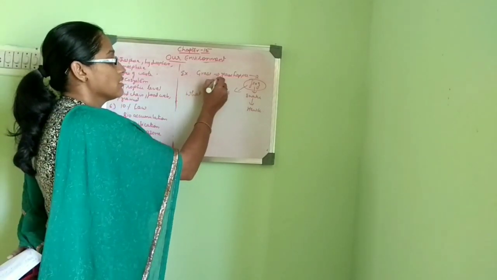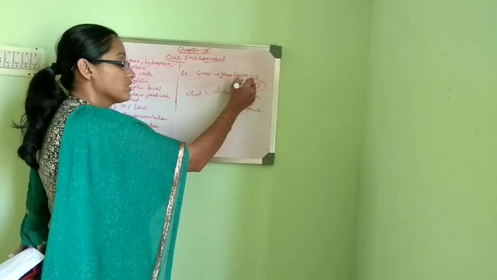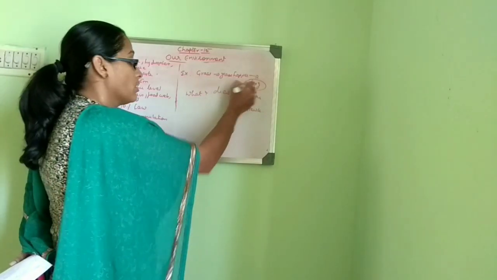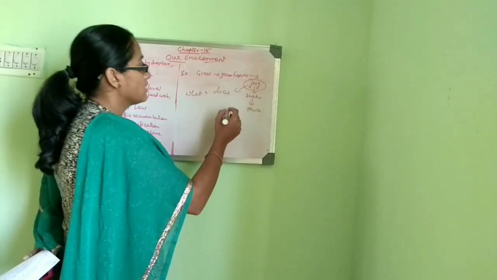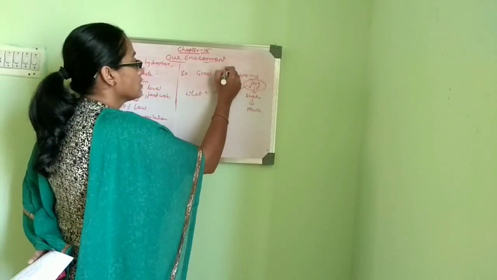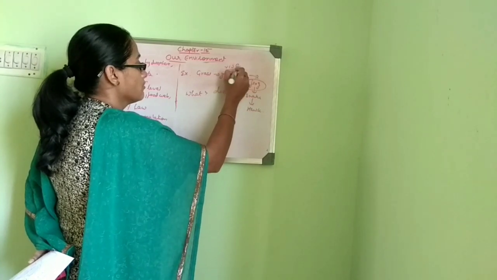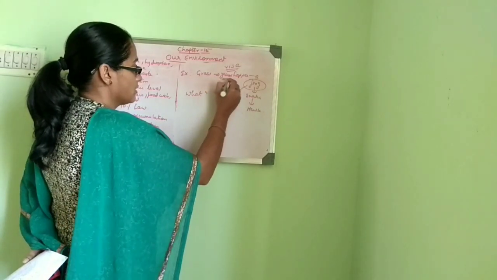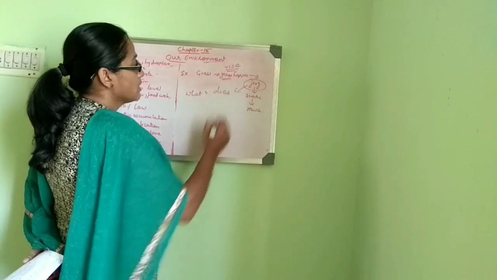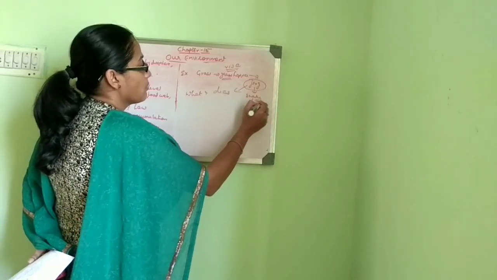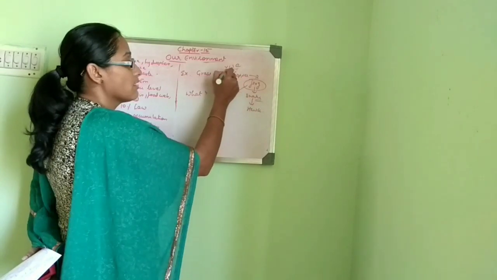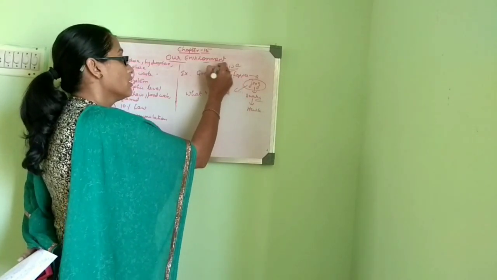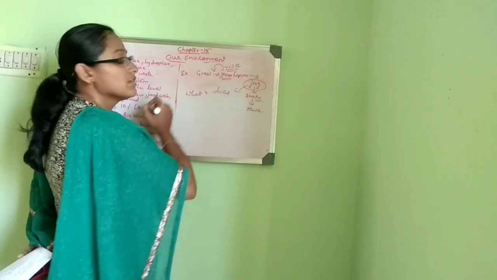You can see that grass is eaten by grasshopper. Grasshopper was previously eaten by frog, but now the frog is not at all there, it is almost extinct. And you can see that there is a rise in the number of grasshoppers and a rise in the number of snakes. So what happens here? When there is a rise in the number of grasshoppers, they will utilize almost all the availability of grass.